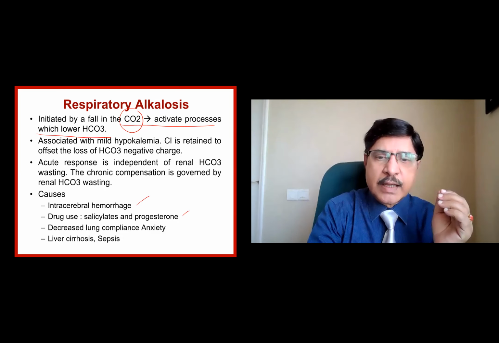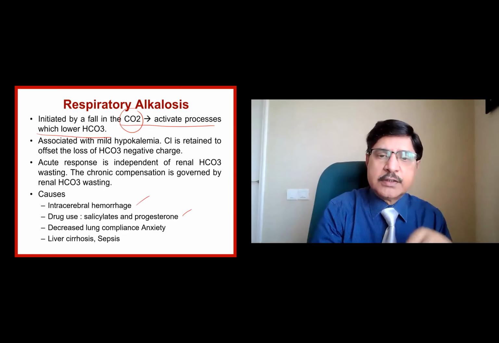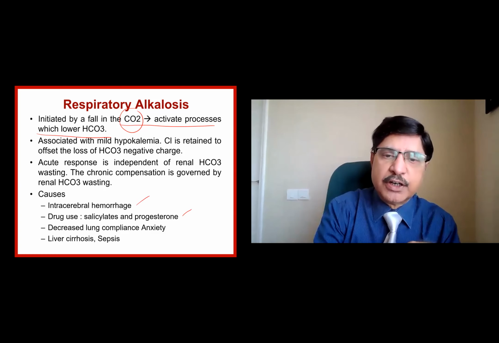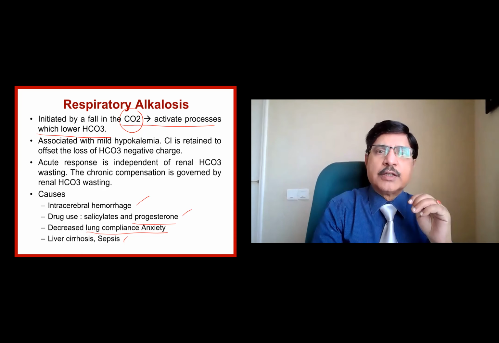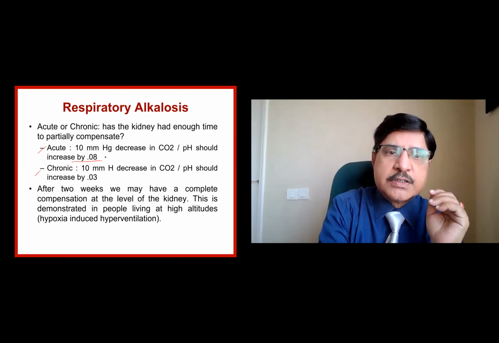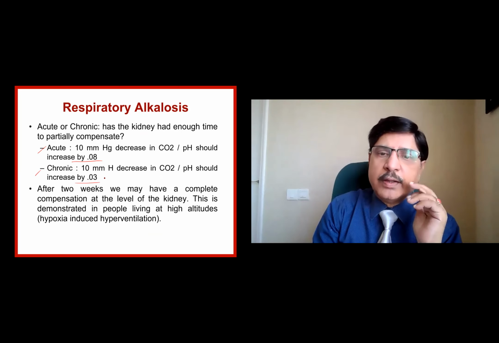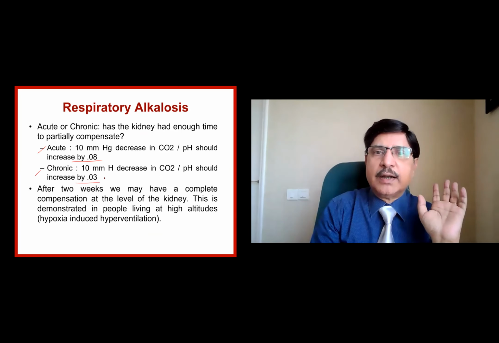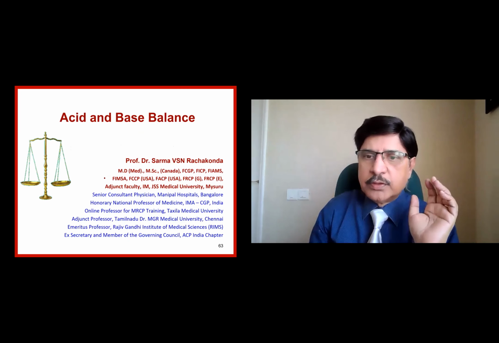Intracranial hemorrhage and salicylates can produce metabolic acidosis on one side and respiratory alkalosis on the other side because of the hyperventilation. Progesterone ingestion, decreased lung compliance, anxiety, liver cirrhosis and sepsis are some other causes of respiratory alkalosis. Here again it can be acute or chronic. The compensation is the same: 0.08 for every 10 mm in acute and 0.03 for the chronic, and after 2 weeks it may settle down. These are the things that we have looked at till now, and now is a time that we can